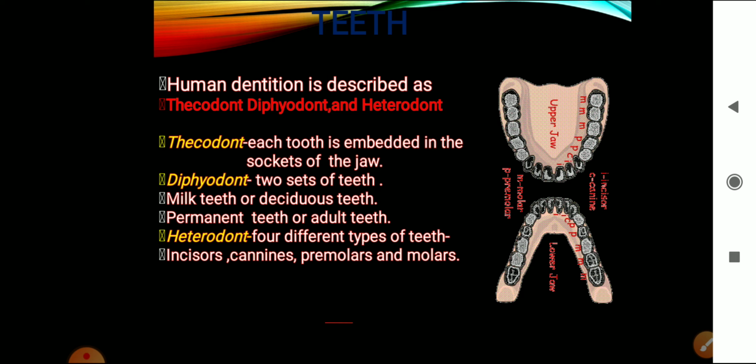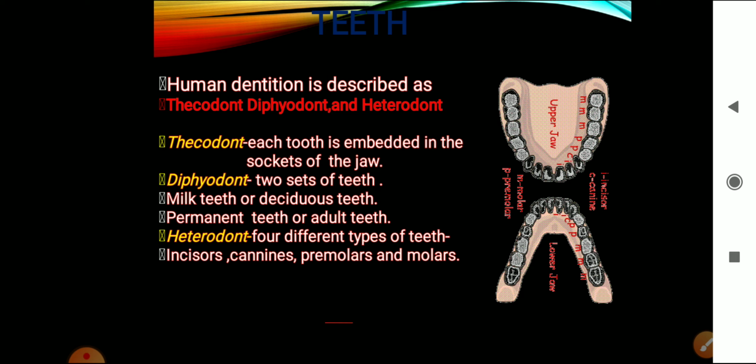The 4 different types of teeth are incisors, canines, premolars and molars. Because of the presence of 4 types of teeth, the human dentition is described as heterodont. Hope you got it.